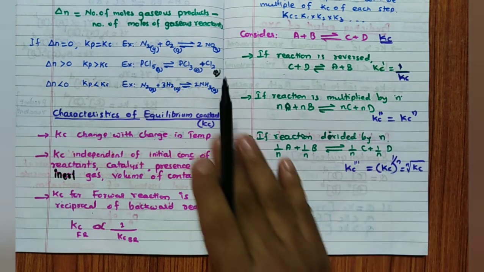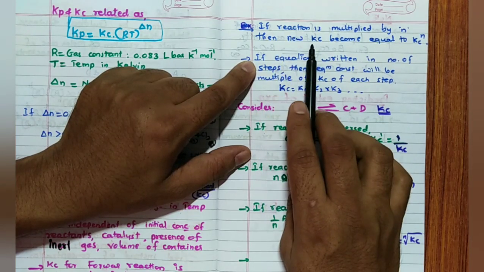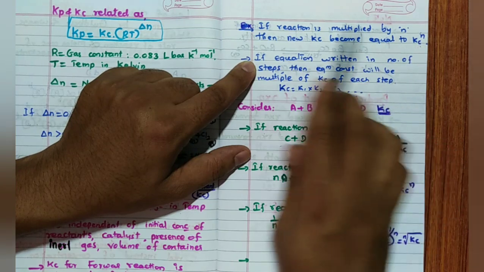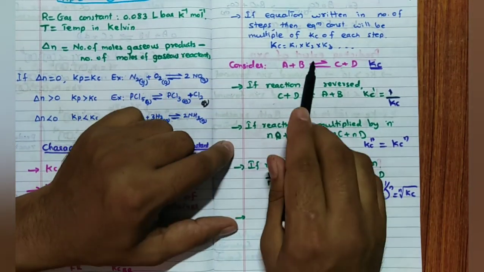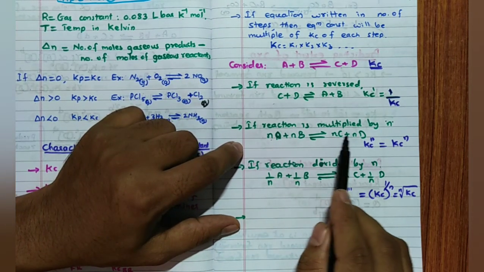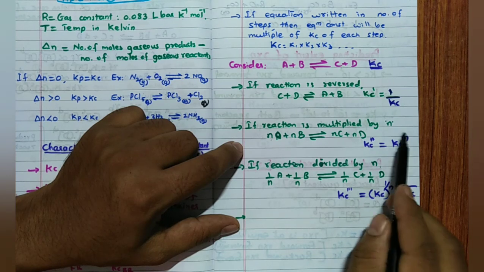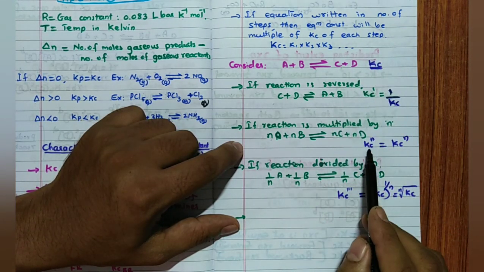Remember that point. Then, if the reaction is multiplied by n, then the new Kc becomes equal to Kc to the power n. Whatever you multiply by, that is the power you have to write for Kc. For example, I have multiplied this reaction by n: nA plus nB gives rise to nC plus nD. Then Kc double dash, the new Kc, is equal to Kc to the power n. So if you do this Kc to the power n, you will get the new Kc.